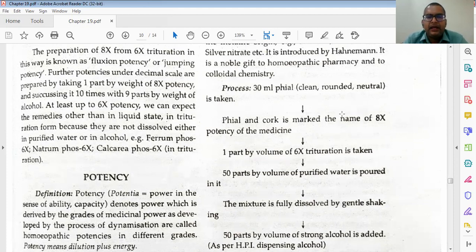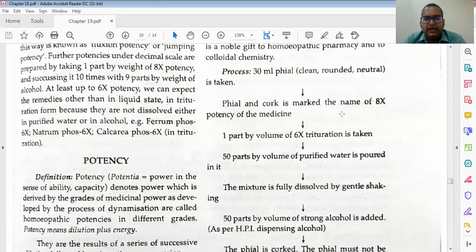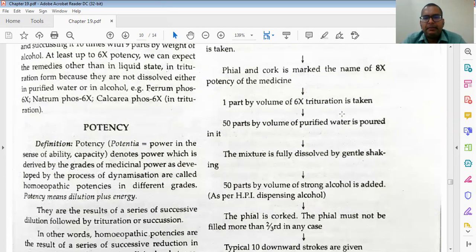Process: a 30 ml vial, a clean round vial is taken. The vial and cork are marked with the name of the 8x potency. Then one part by volume of 6x potency is taken. It is just a schematic diagram of what we have already studied. So just go through it. This is just a revision.